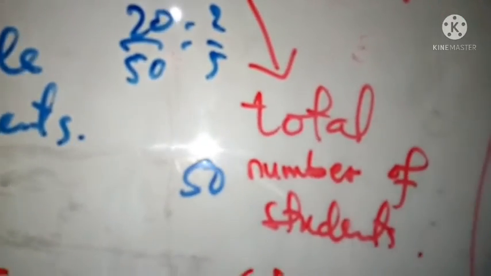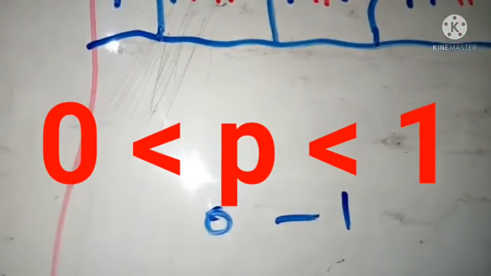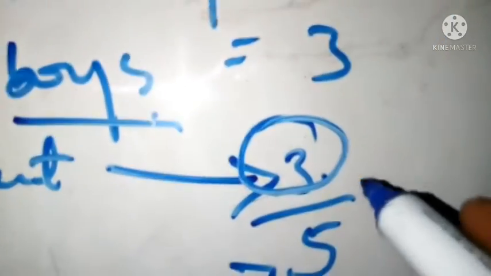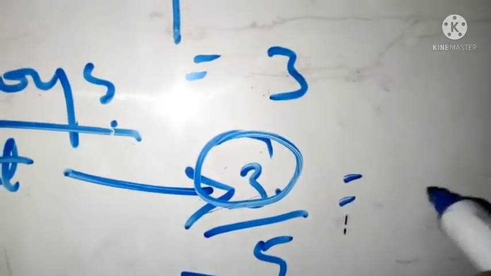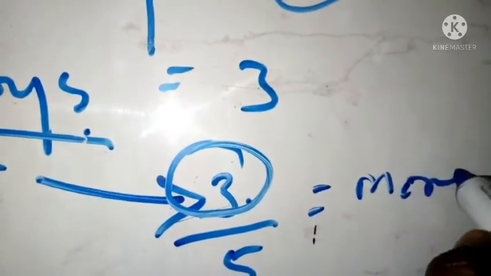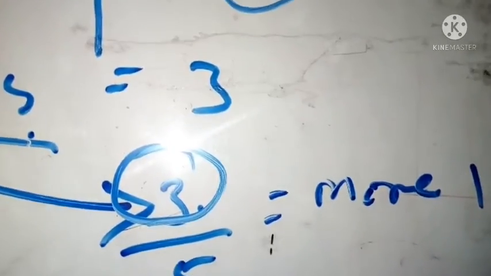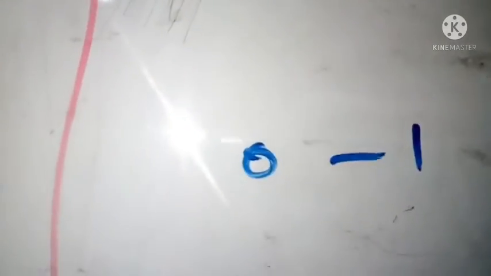One trick about probability is that you have to make sure your answer is between 0 and 1. As you can see, from the first example you had 3/5. When you divide it, your answer shouldn't be more than 1. Once it goes beyond 1, it is no more a probability. So the answer to a probability falls between 0 and 1.